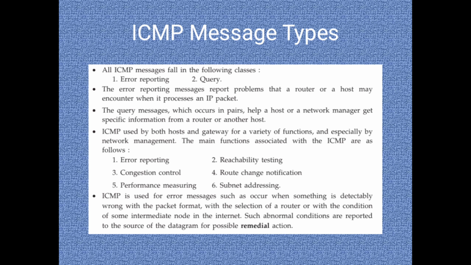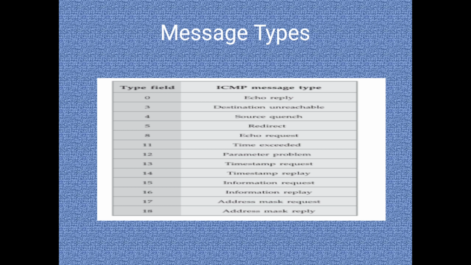The main ICMP functions are error reporting, reachability testing, congestion control, route change notification, performance measuring, and subnet addressing. The message types include 0, 3, 4, 5, 8, 11, 12, 13, 14, 15, 16, 17 and 18.